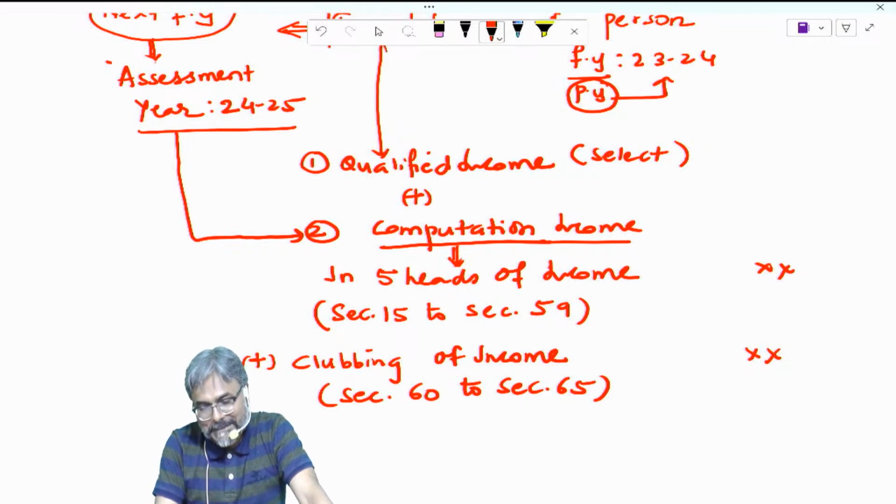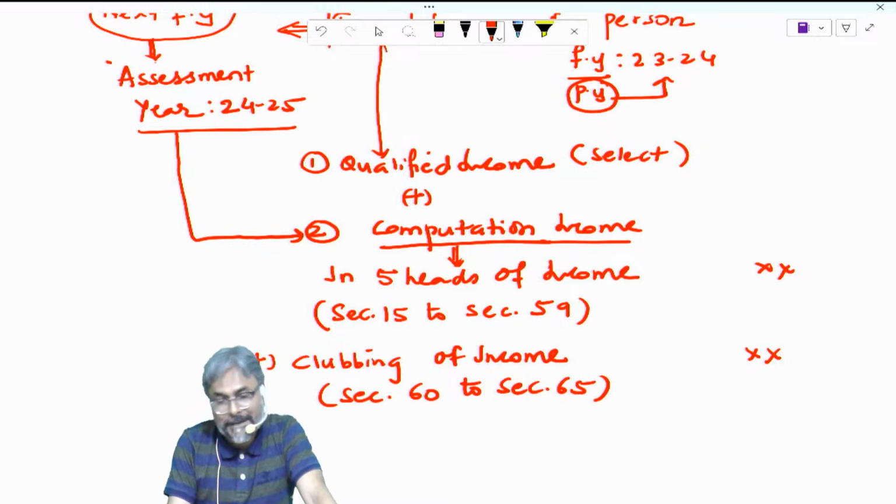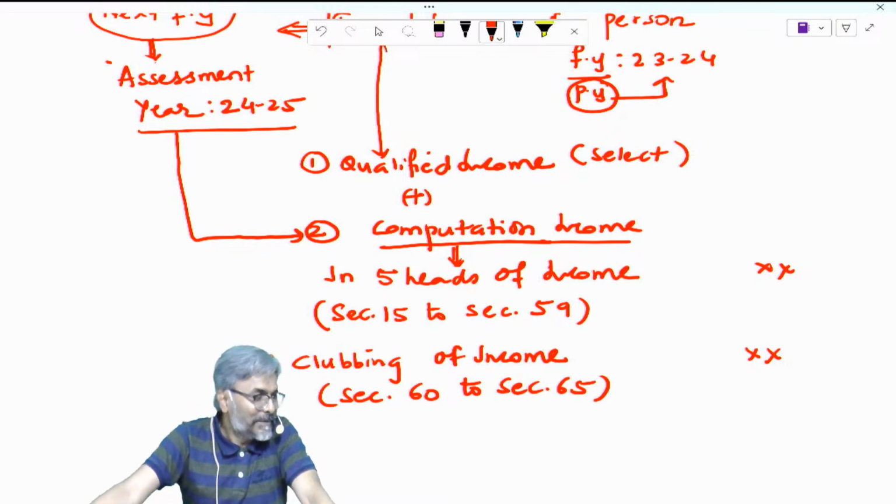Anyway, students, this is what it is. So 80U deduction, and then now you get your gold. This is your gold. What is the gold? Total income. Please copy this.